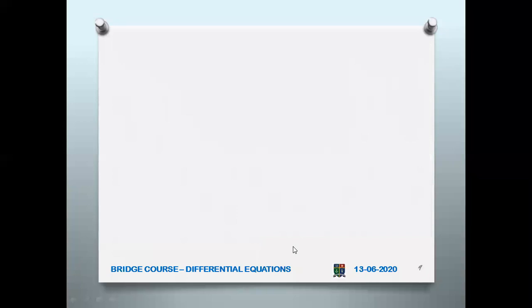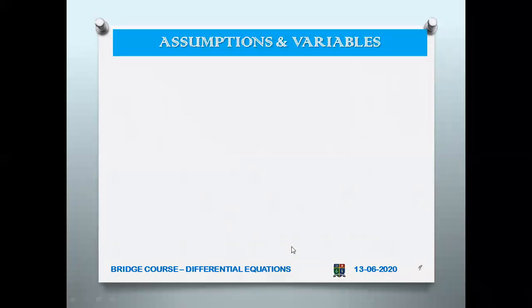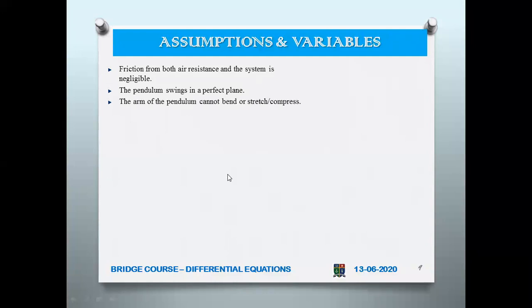Now let us see, we are having some assumptions and variables. What are the assumptions? Friction from both air resistance and the system is negligible. We are not taking air resistance into account, and the pendulum swings in a perfect plane. There is no friction. The arm of the pendulum cannot bend, stretch or compress. It is not flexible, so it is straight. And the arm is massless, we neglect the mass of the arm. And also, we know that gravity is a constant.